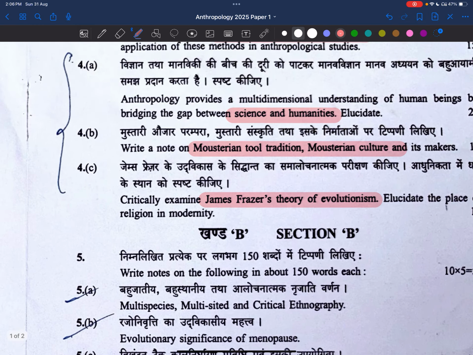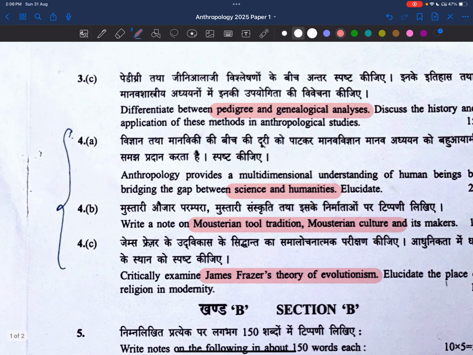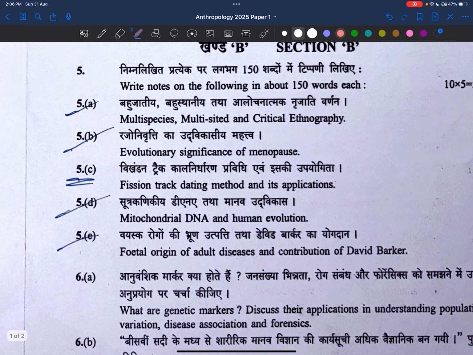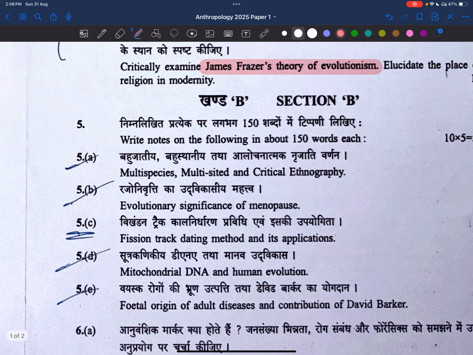There are two sections. If you are selecting two from this section, that means you should definitely select three from the other section. So selecting the questions in the anthropology paper is also very important. If you have selected the wrong questions, then everything will be ruined, wasted. And I think the first and fifth questions should be compulsorily attempted, right? I hope you know that.